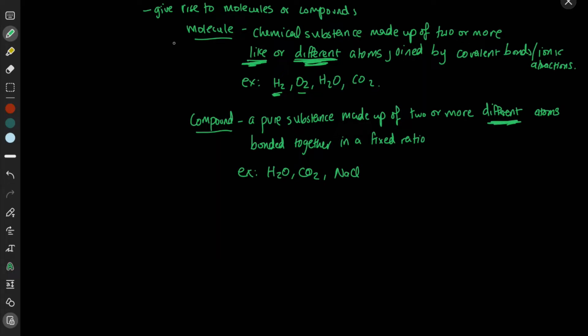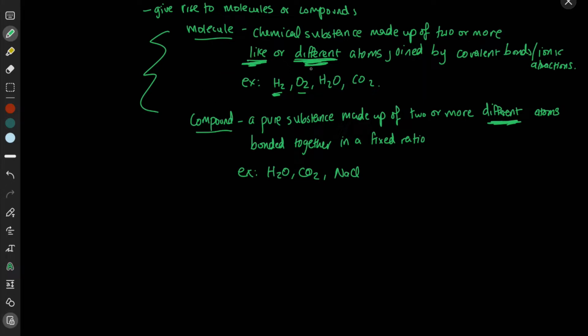Okay, so now an important distinction needs to be made with respect to compounds and molecules, and it's that all compounds are molecules, but not all molecules are compounds. Now, why is that? Again, compounds refer to two or more different atoms bonded together, whereas a molecule can consist of either two or more different atoms bonded together or two or more like atoms bonded together. So all the compounds are molecules, whereas a molecule may or may not be a compound.